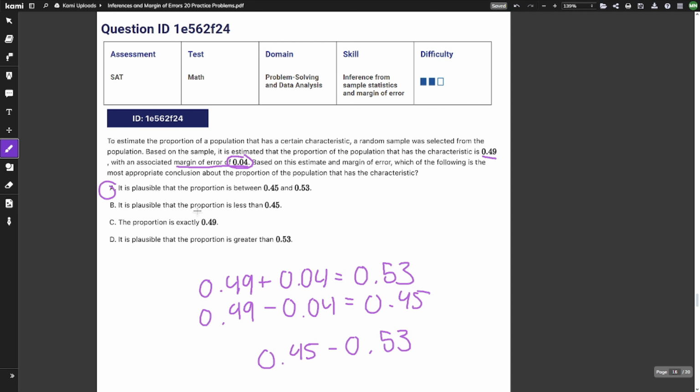B. It is plausible that the proportion is less than 0.45. That's literally outside of our range, so no. C. The proportion is exactly 0.49. Once again, you can't be saying exactly. Plus, it's supposed to be in between the range, so it's not C either. And then D, it is plausible that the proportion is greater than 0.53. And that's also outside of our range, so it's not D either.